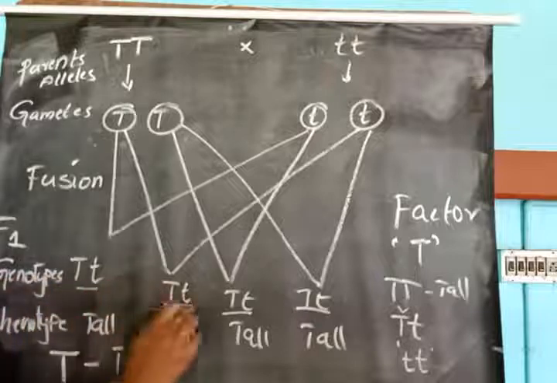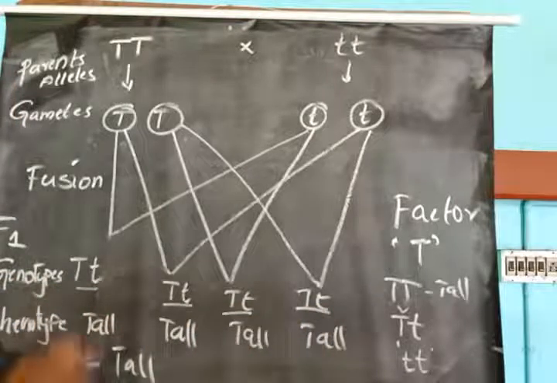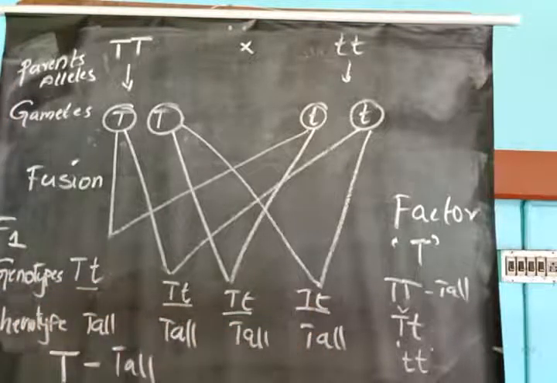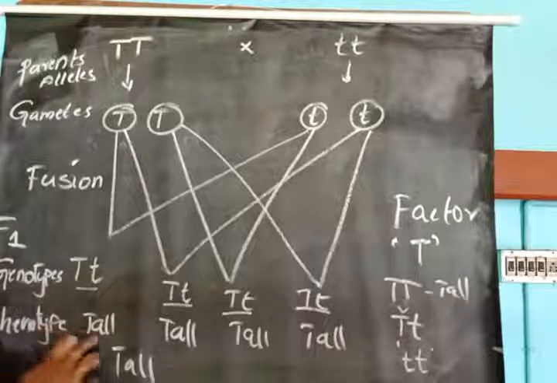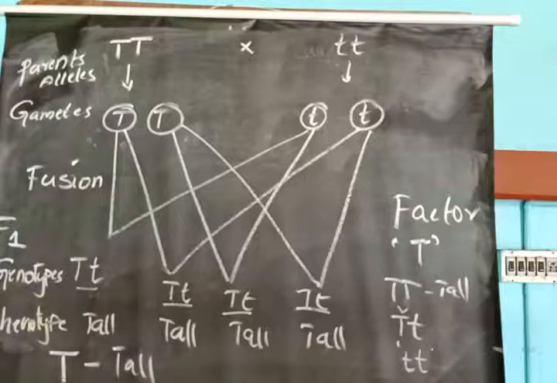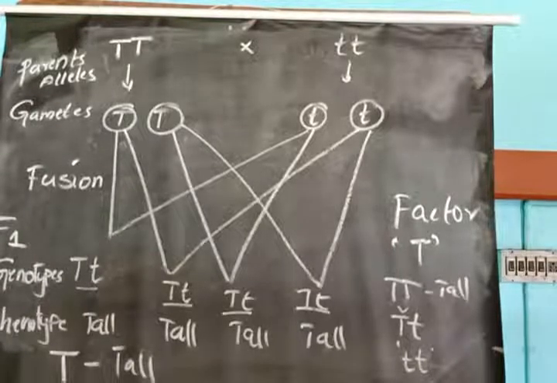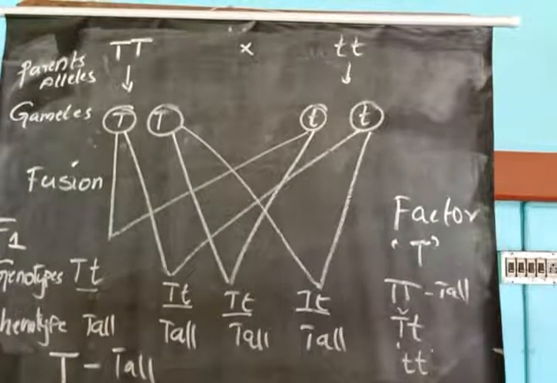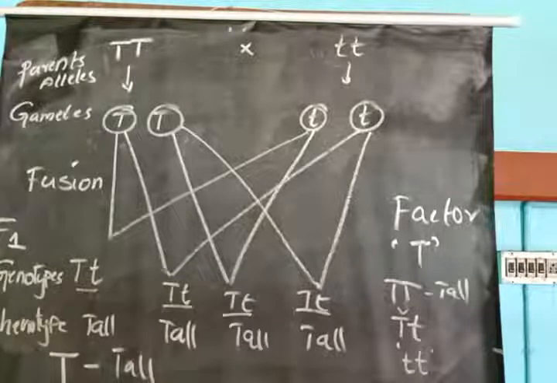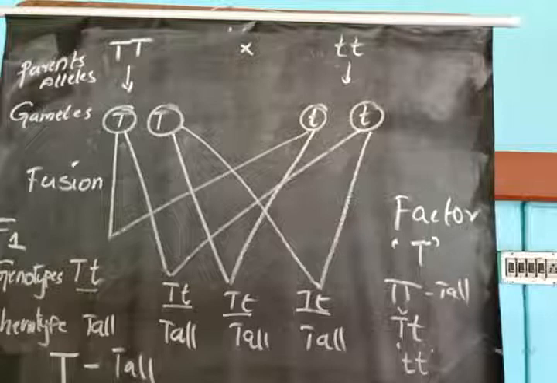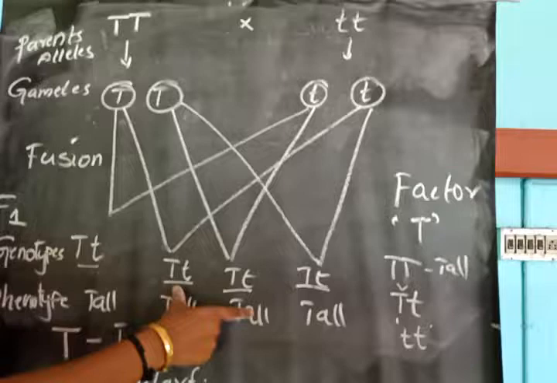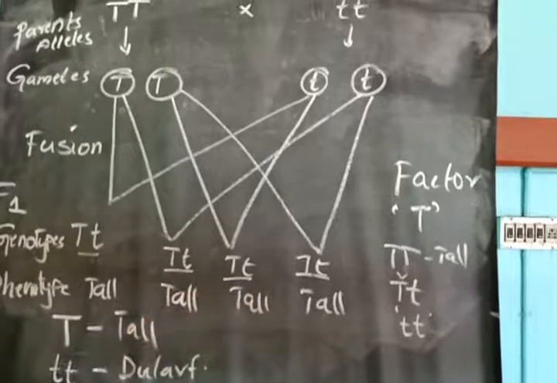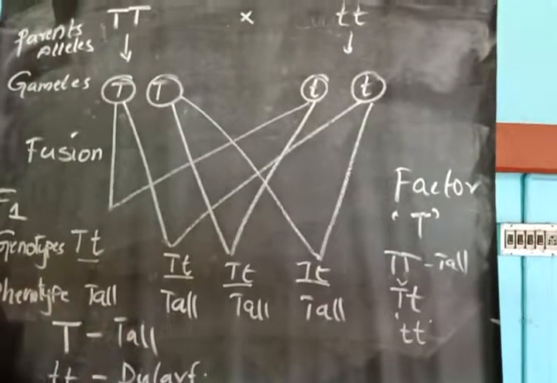These are the F1 hybrid genotype: all are capital T, small t. What is the F1 hybrid phenotype? They all are tall in character. So like that he crossed tall and dwarf and obtained F1 progeny as tall. Here there is no dwarfness.